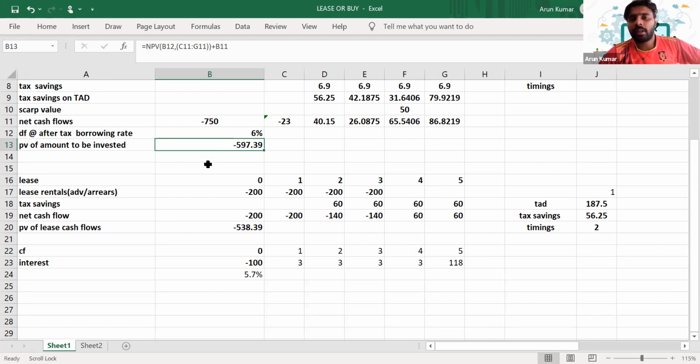So which one should we consider here? Is it lease or buy? Will you consider the leasing decision, or the decision to buy?